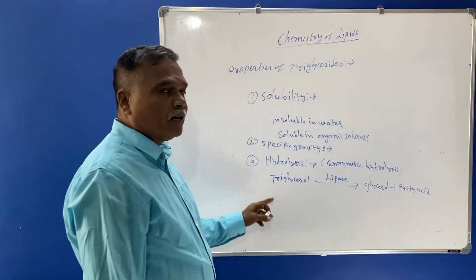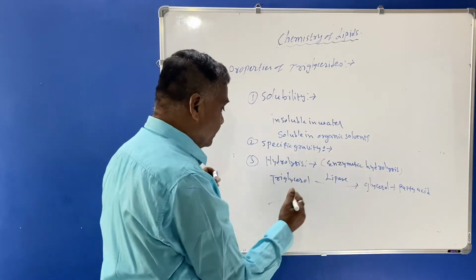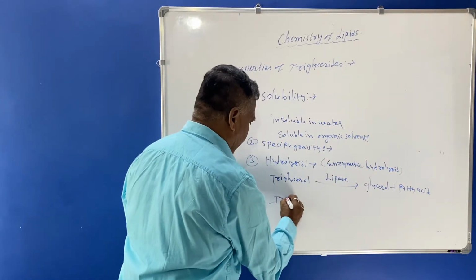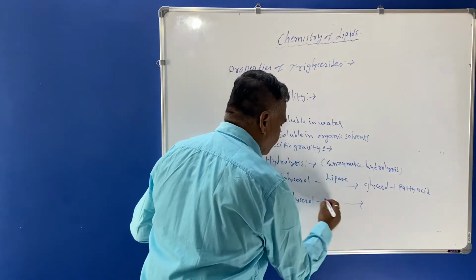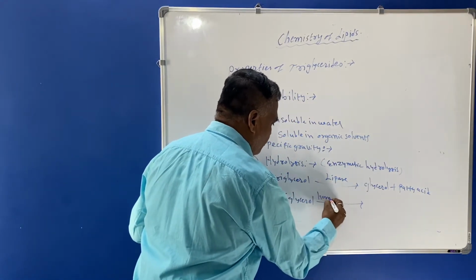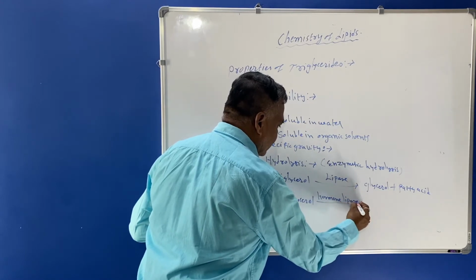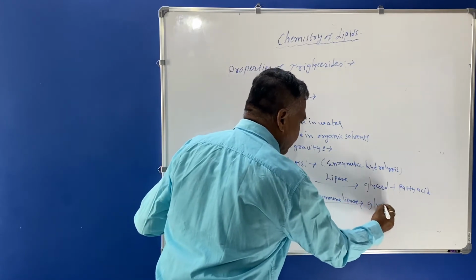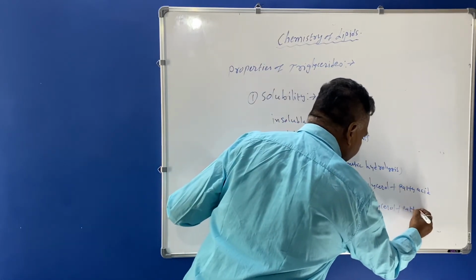Then enzymatic hydrolysis also takes place with the help of hormone lipase. Triglycerol is hydrolyzed with the help of hormone lipase, and it will give rise to glycerol plus fatty acid.